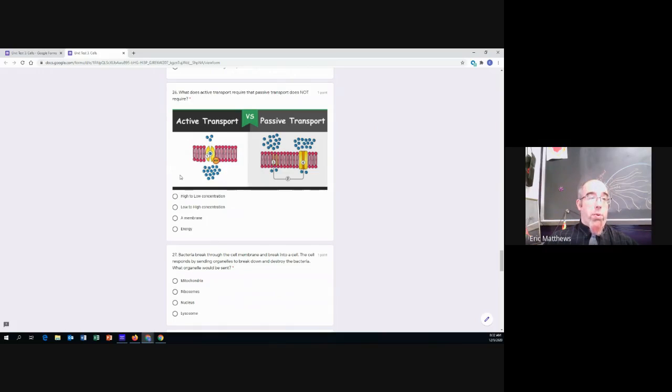Does active transport need high to low concentration? Does active transport need low to high concentration? Does active transport need a membrane? Or does active transport need energy? Which one of these is something that active transport needs that passive transport does not?